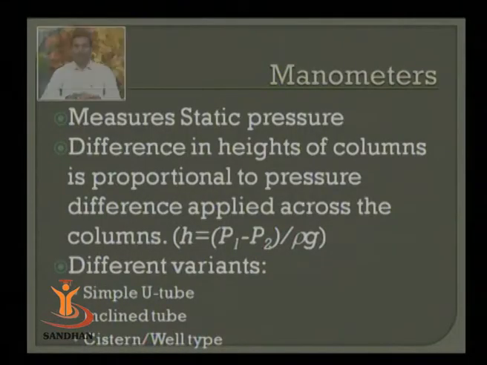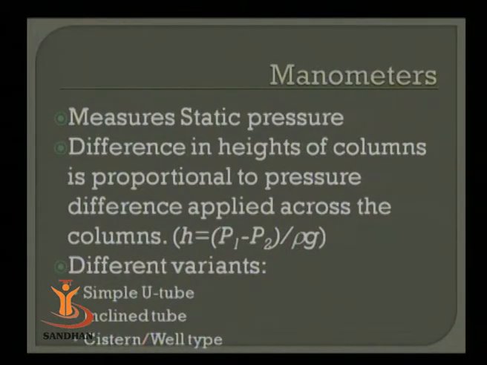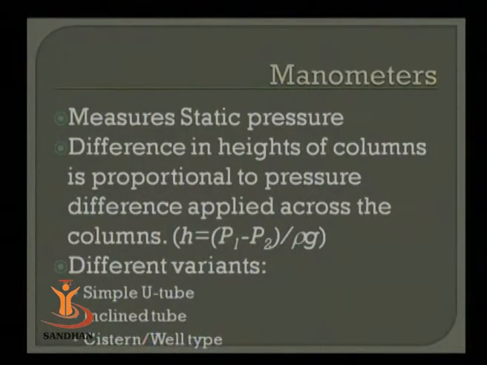The third type is the cistern type or well type manometer. The well type manometer has a well or a reservoir of whatever fluid you are using, and from that reservoir a thin, very narrow tube is extracted. From that extracted tube, we try to measure the pressure. The well is applied with the measuring pressure, and the height that is raised in the narrow tube gives a direct measurement of the pressure.